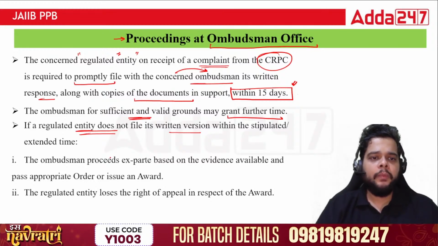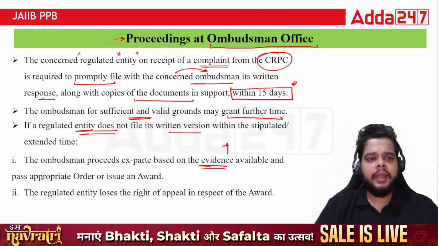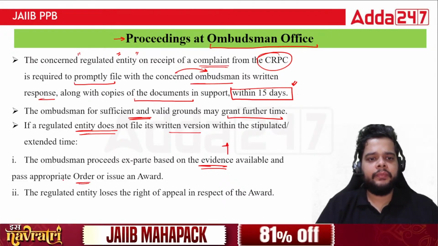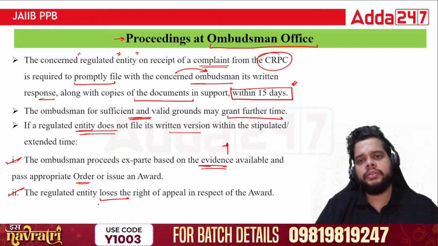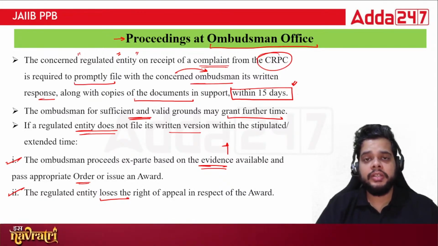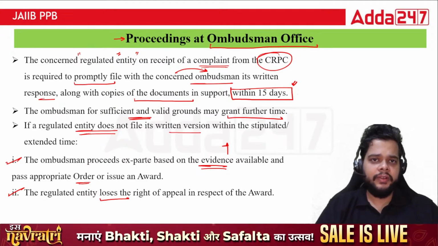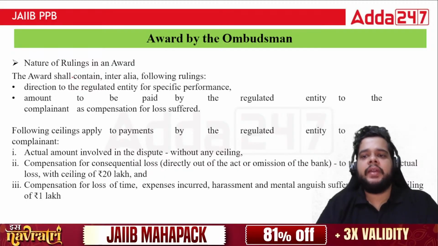Then the ombudsman proceeds ex parte based on the evidence whatever is available, that is the evidence given by the customer, and passes appropriate order. Otherwise, the second part, which is very obvious, the regulated entity will lose the chance to challenge whatever the complaint was in the ombudsman office. So what award will be provided? This is very, very important.